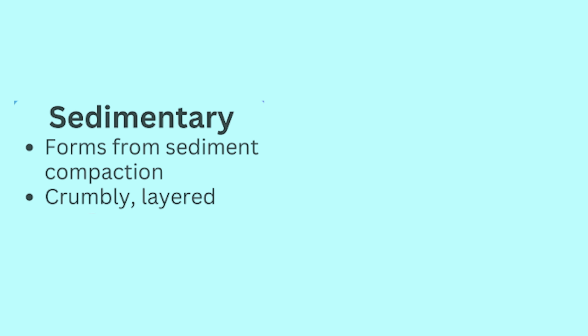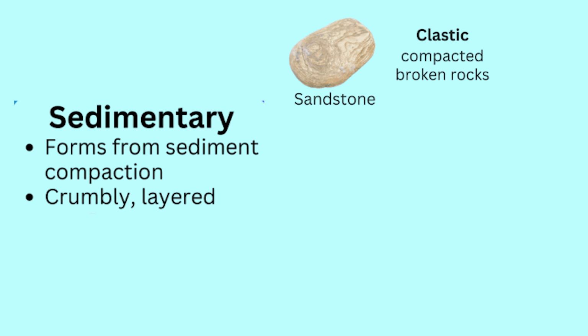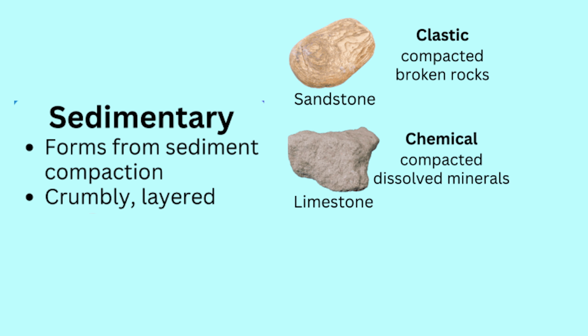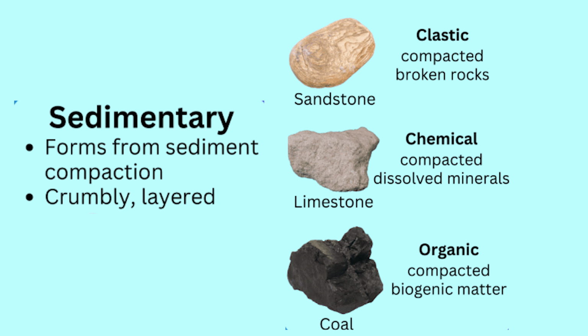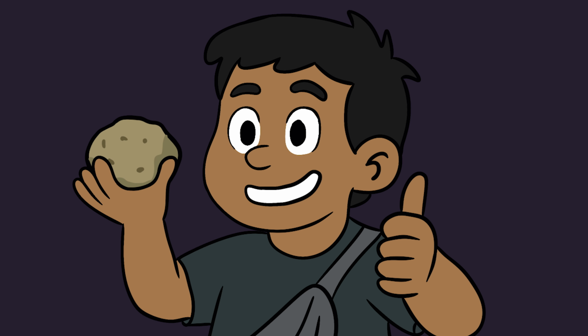They form from sediment compaction and are characterized by their crumbly and layered structure. Examples of sedimentary rock are sandstone, which is clastic, formed from compacted broken rock fragments; limestone, which is chemical, formed from dissolved minerals that settle and harden over time; coal, which is organic, formed from compacted biogenic matter. And I guess it's okay to call coal a rock.